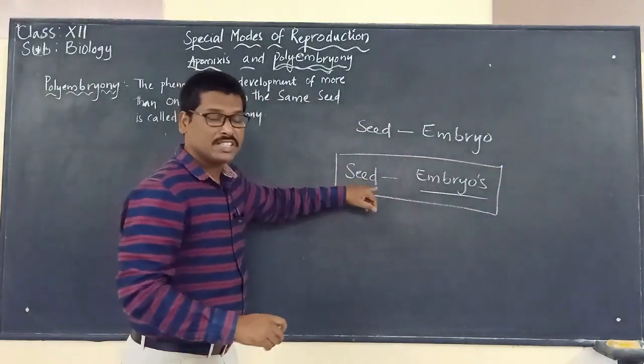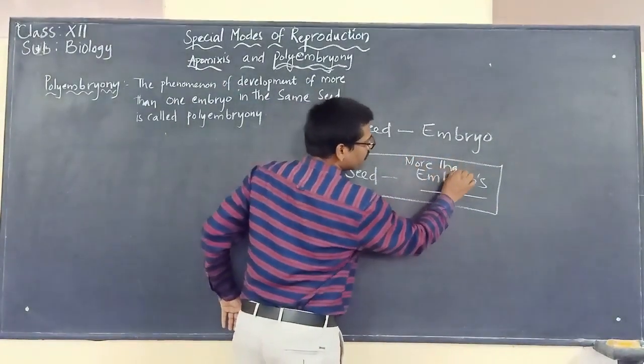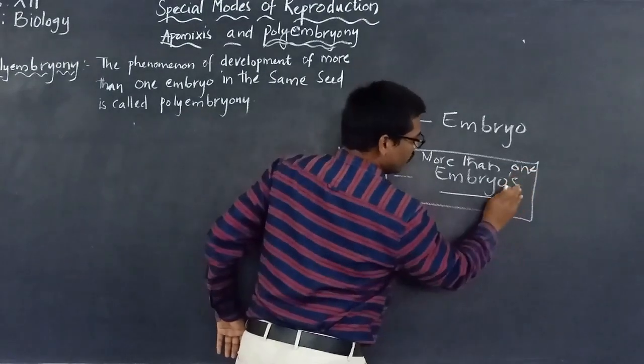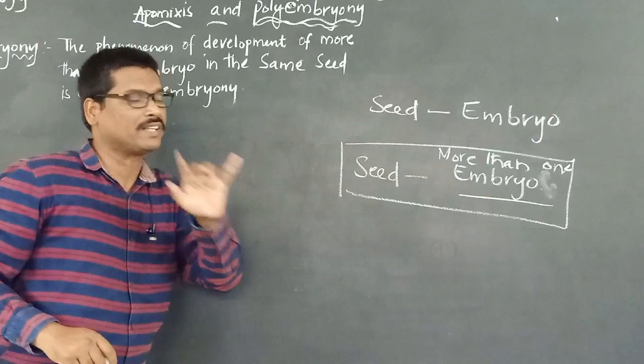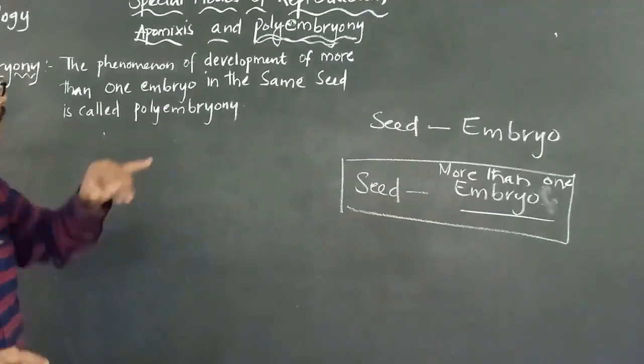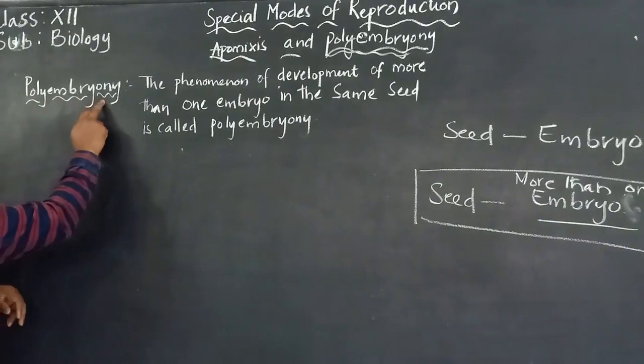A seed which is having more than one embryo. There will be more than one embryo present in one seed. That is called polyembryony.